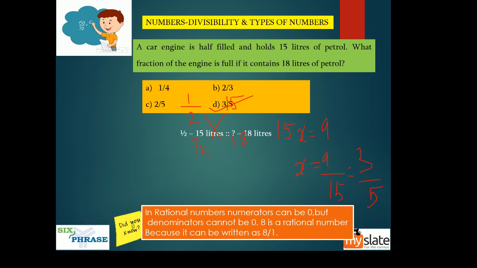For those of you who want a more formal explanation, this is it. Half liter is equal to 15 liters. How many liters is 18 liters? If you know something about proportionality, you multiply these two and equate it by multiplying these two. That is what I have done. 15 into question mark is equal to 18 into half, which is 9. So question mark is equal to 9 by 15, which is 3 by 5.